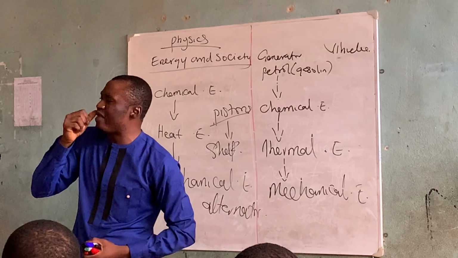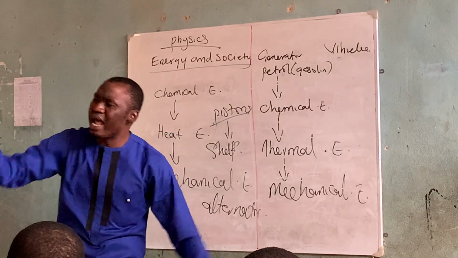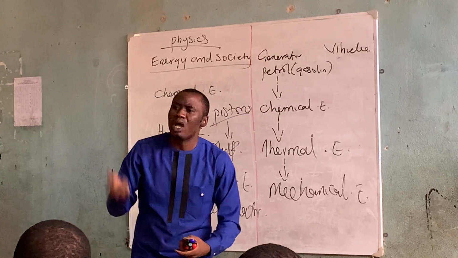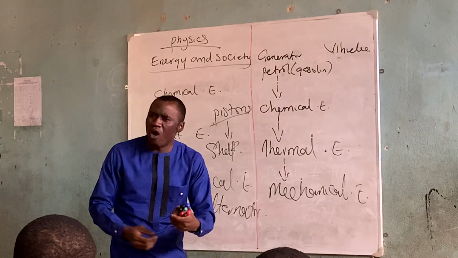That is the common form of energy conversion that happens every single day. There is no day, if there is no light, that you will not put on the generator. So this conversion is going on. There is no day that you don't eat food. When you are eating food, this conversion is going on. They are all forms of energy.